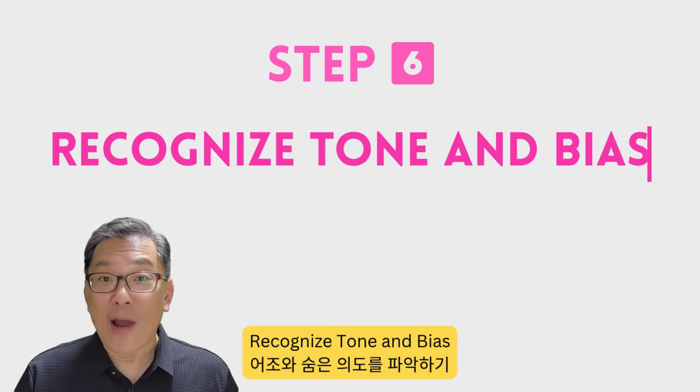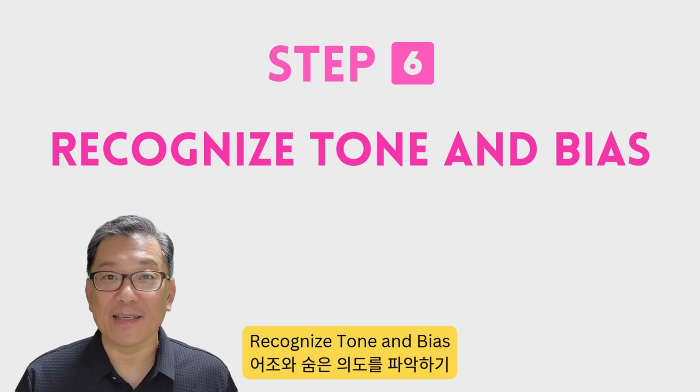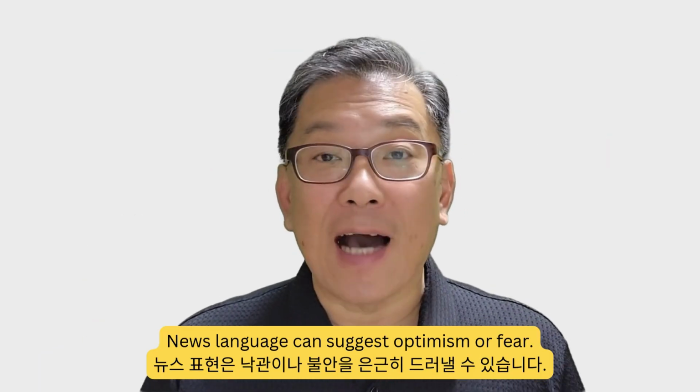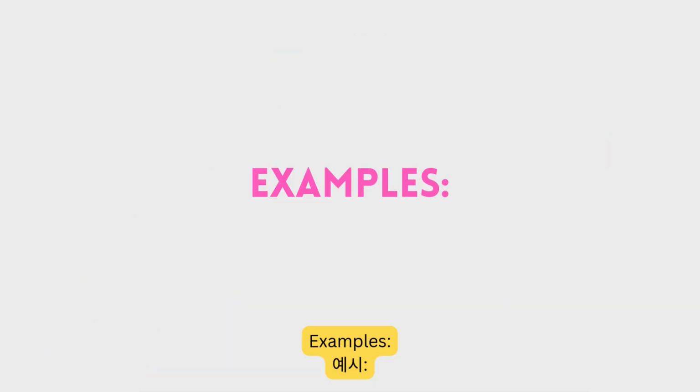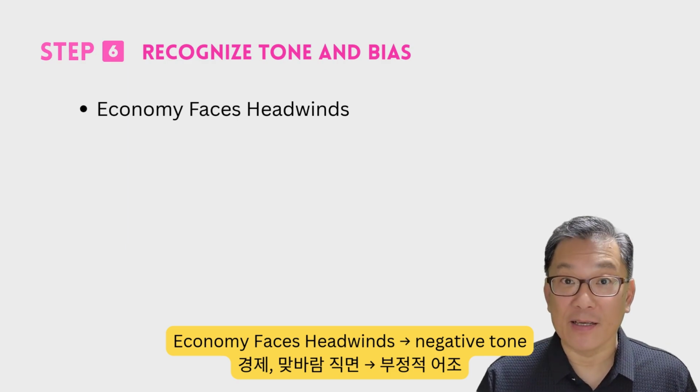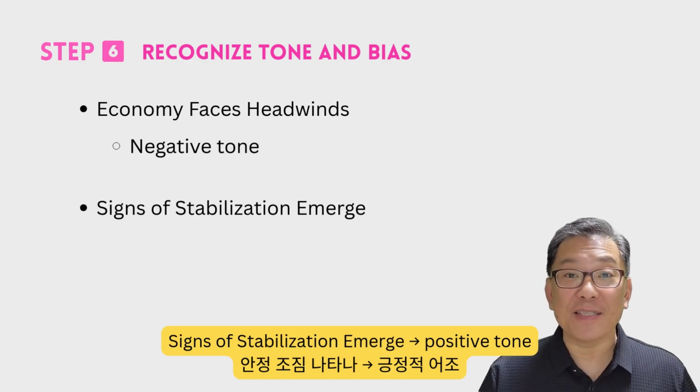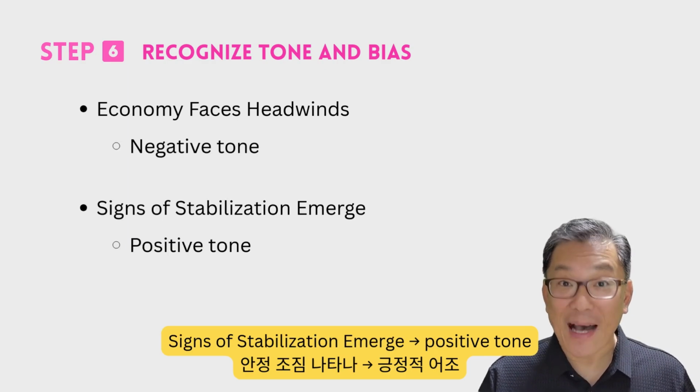Step 6, recognize tone and bias. News language can suggest optimism or fear. Examples: "Economy faces headwinds," negative tone. "Signs of stabilization emerge," positive tone.